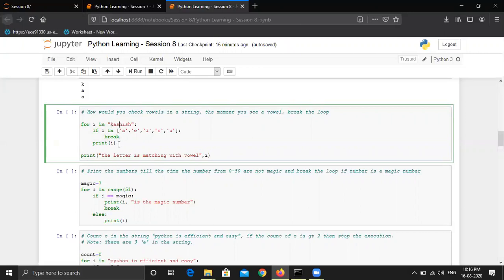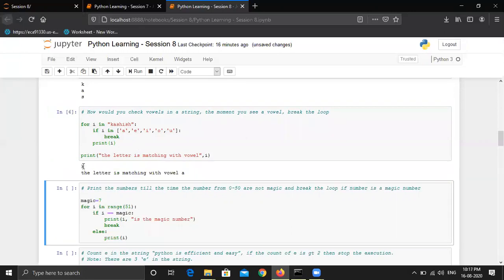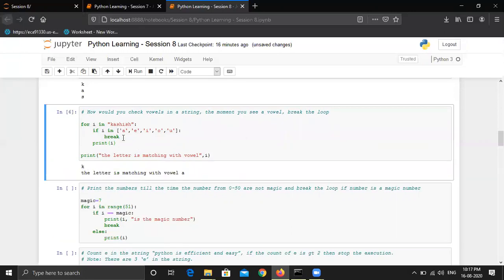And then if you see the indentation of this print statement, it is outside of this for loop. So the for loop ends before this statement. This statement is different in this program. So Python will see if there are any other statements that it needs to process. In this case, yes, there is one more statement. So it will stop the execution of the for loop here, and it will process the remaining statement, which is this. Let's see this. If I run this, you can see k is the element which is printed inside the for loop, and then it has printed this statement.